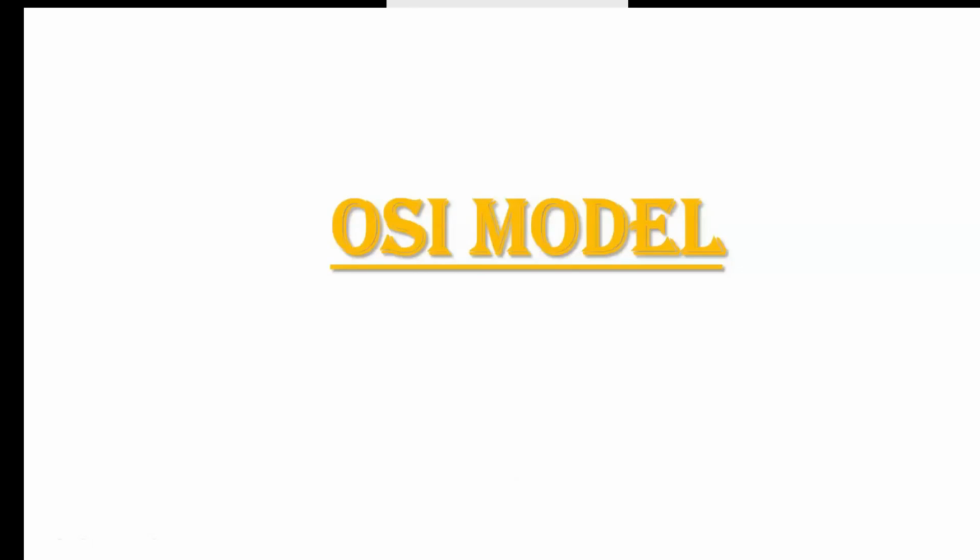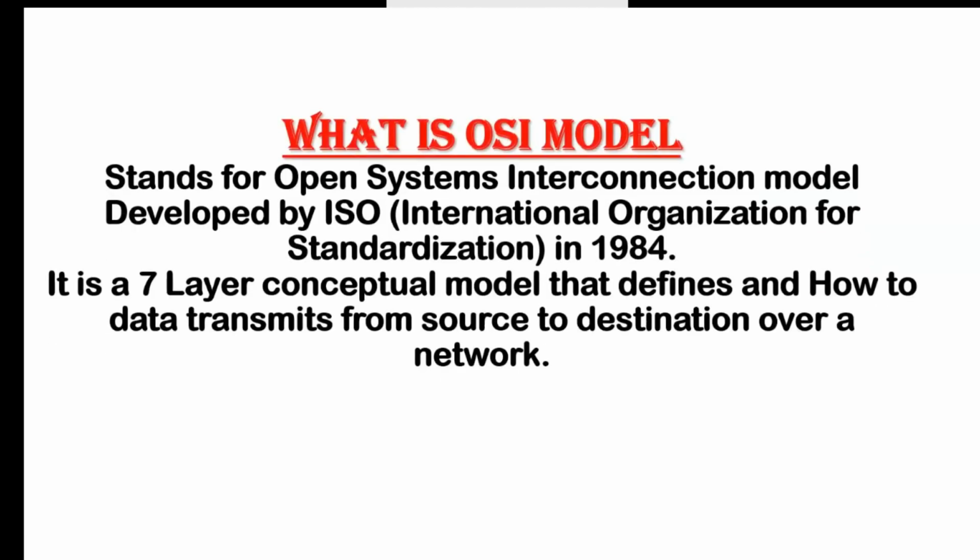So if we start with the OSI model, what is the meaning of the OSI model and why do we need it? OSI means Open System Interconnection model, and it was developed by the ISO. ISO means International Organization for Standardization. And in 1984, ISO developed this model.